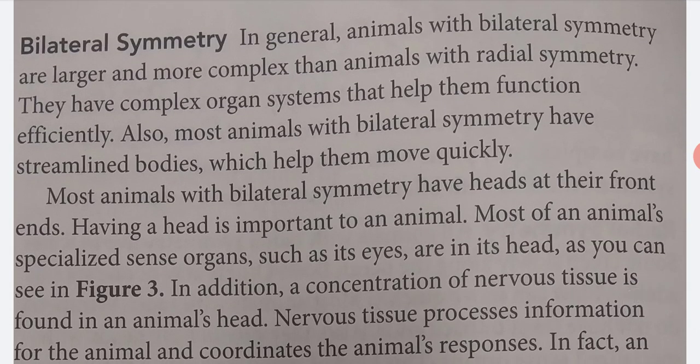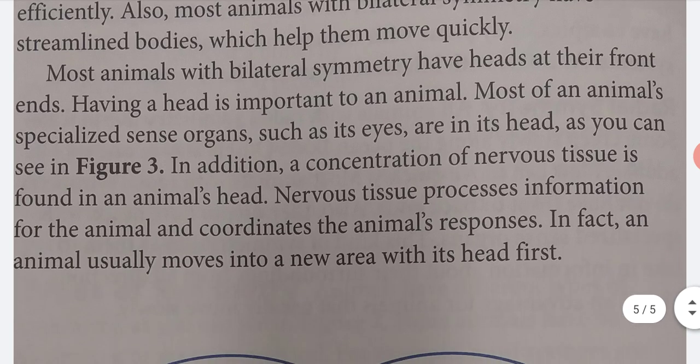Bilateral symmetry. In general, animals with bilateral symmetry are larger and more complex than animals with radial symmetry. They have complex organ systems that help them function efficiently. Also, most animals with bilateral symmetry have streamlined bodies, which helps them move quickly. Most animals with bilateral symmetry have heads at the front ends. Having a head is important to an animal.